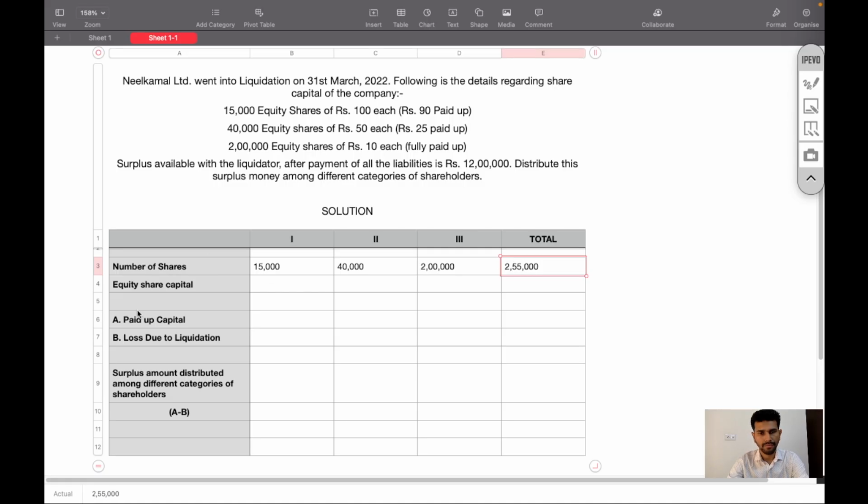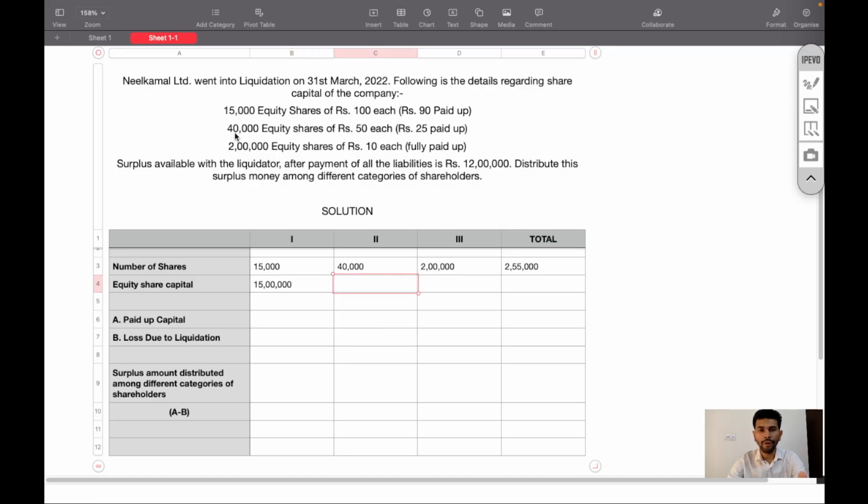Equity share capital. When we multiply the number of equity shares with face value of equity shares, we will get equity share capital. So 15,000 equity shares multiplied by 100 rupees, the amount is 15 lakh.